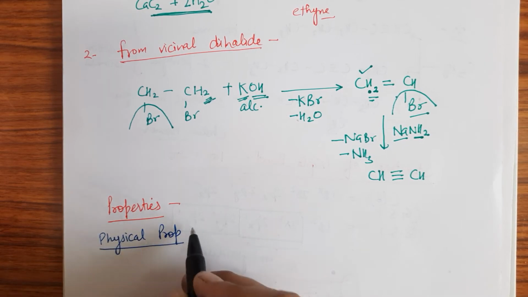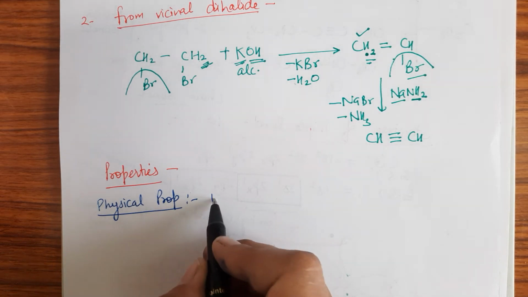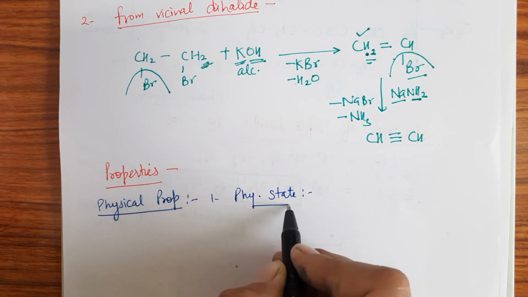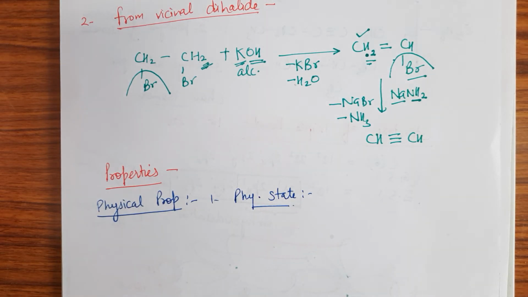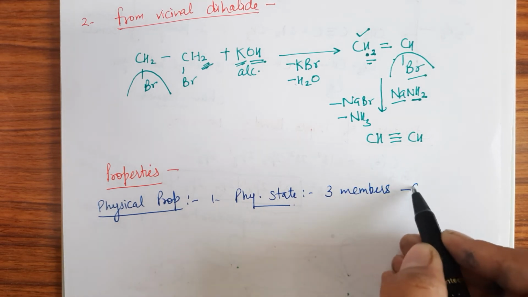So in physical properties, the first thing, if we talk about the physical state: the first three members are gases.